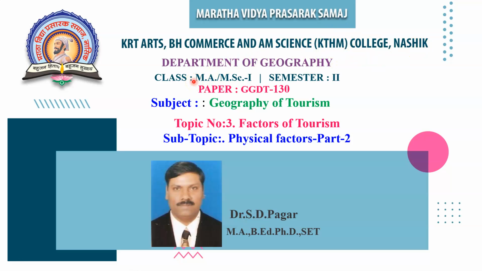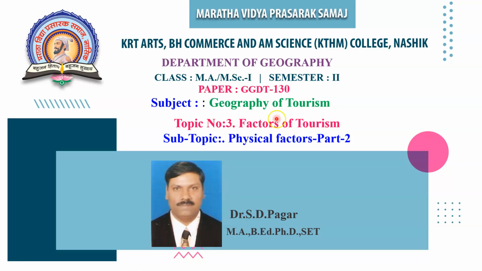Dear student, this is our M.Sc. Part 1st Geography class, semester 2nd, and paper code is GGDT-130, and the title of our subject is Geography of Tourism. Dear student, today we are going to discuss our topic number 3, that is factors of tourism.